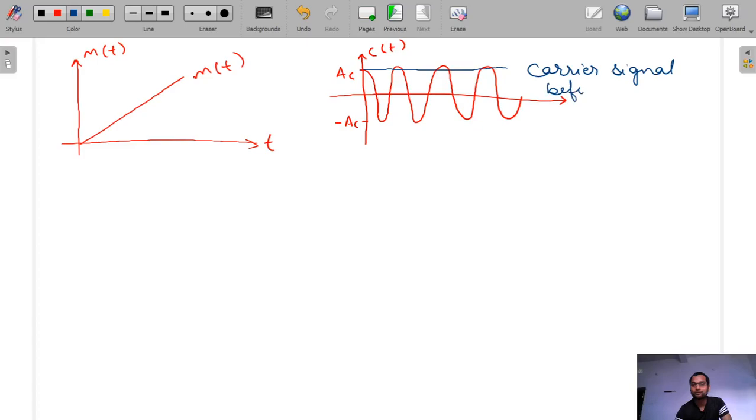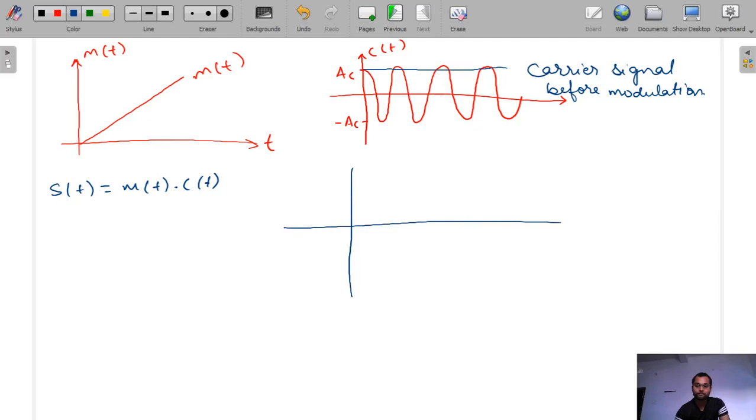Before modulation. Now ST, that is given as MT into CT. See, MT is like this, MT is equal to T and CT is the cosine function. So our ST will be like this.